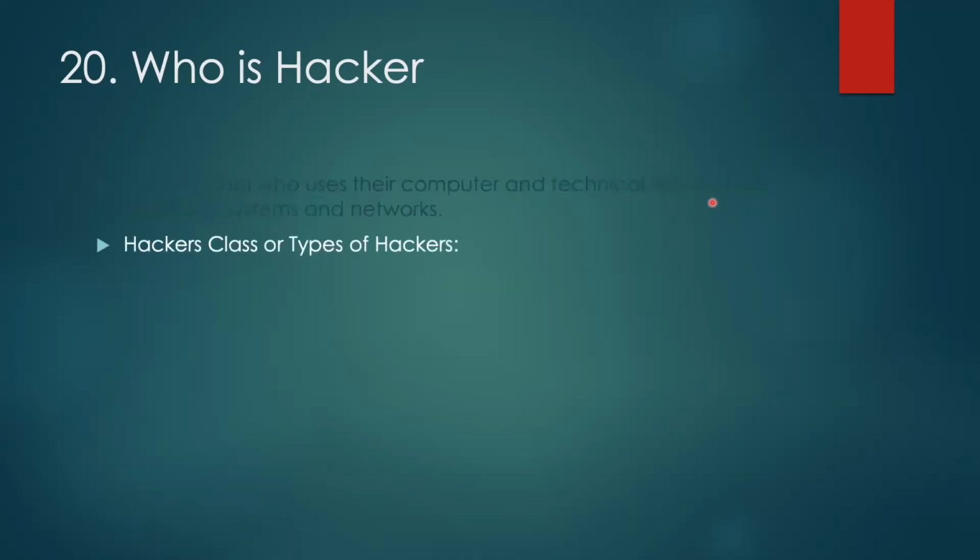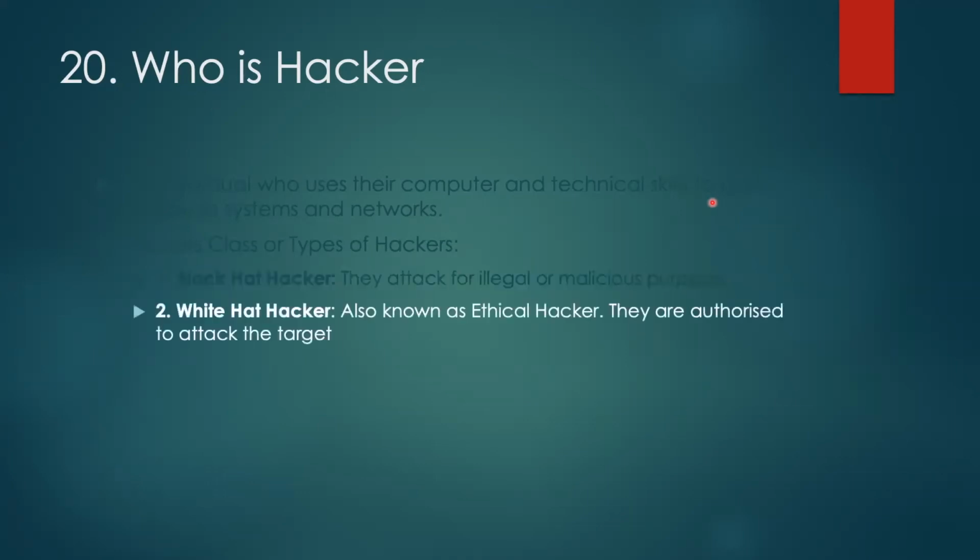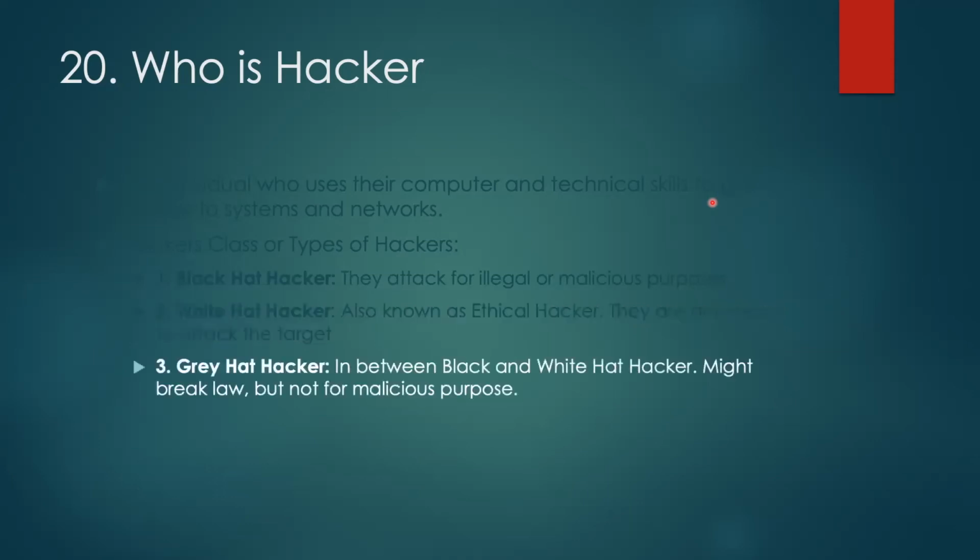Now hackers also have different varieties, or we can say different hacker classes, starting with the first one. There is the black hat hacker. They attack for illegal or malicious purposes, commonly for money. Second one is the white hat hacker. These hackers are also called ethical hackers, and they are the authorized ones to do the attack on any particular system. Third one is the gray hat hackers.